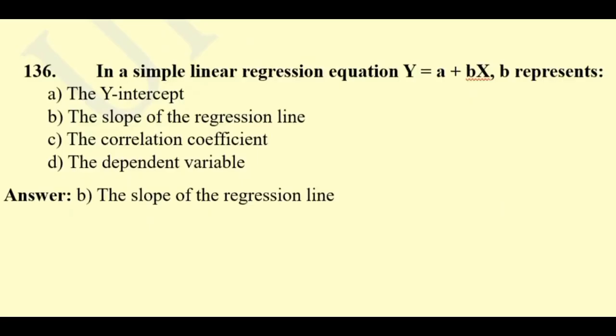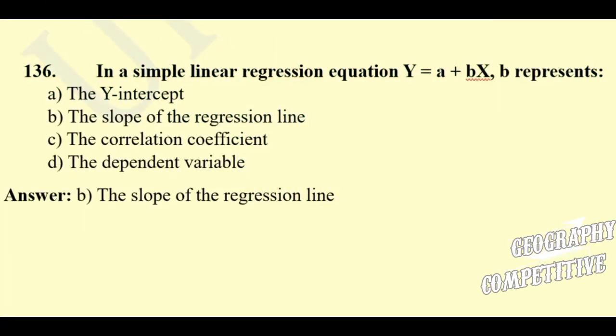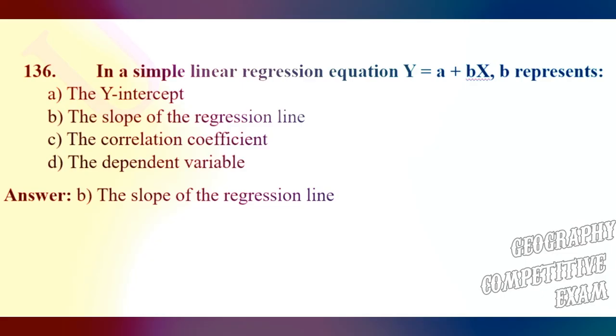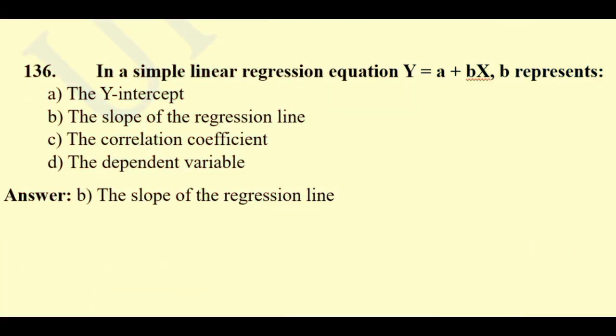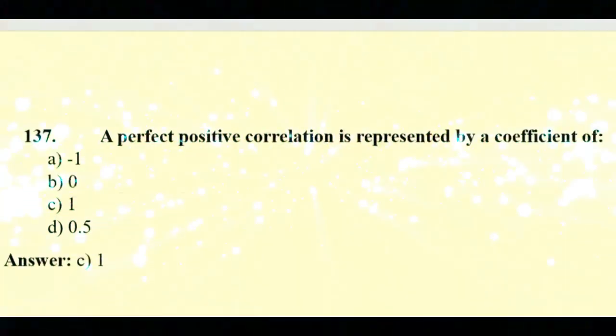Question 136. In a simple linear regression equation y equal to a plus bx, b represents the intercept, the slope of the regression line, the correlation coefficient, or the independent variable. Here the right answer will be the slope of the regression line. Question 137.